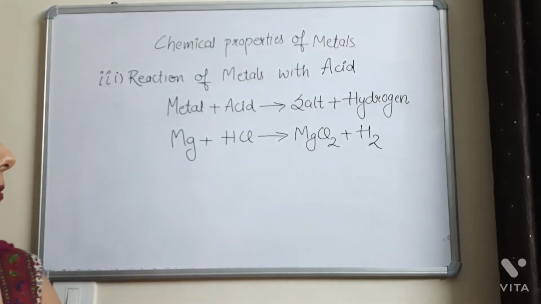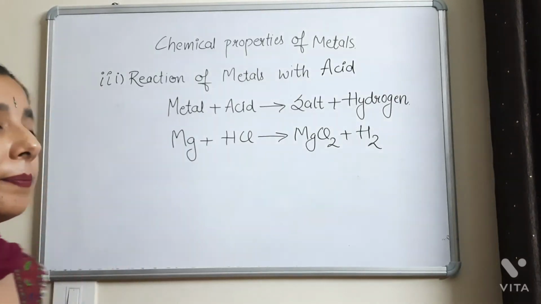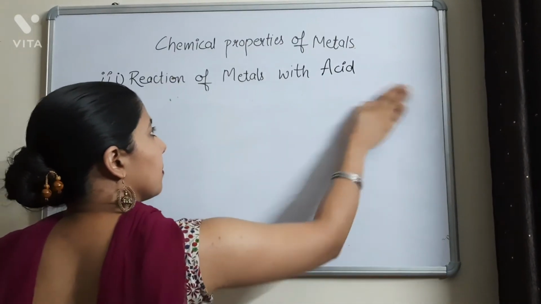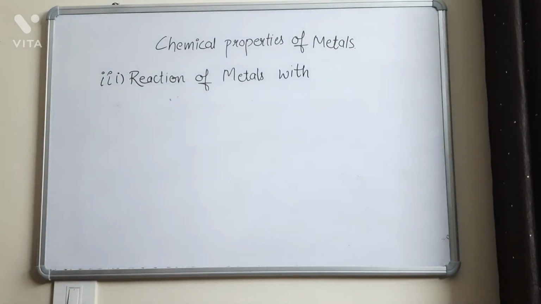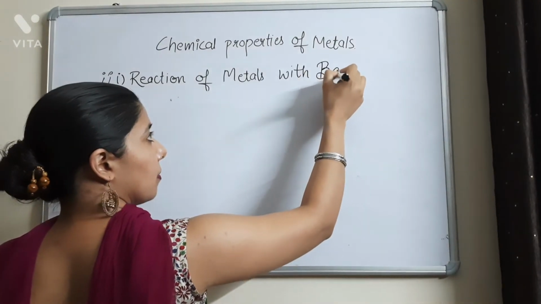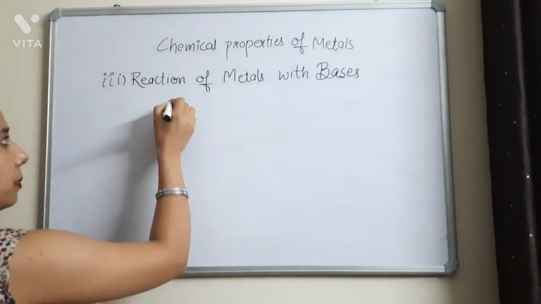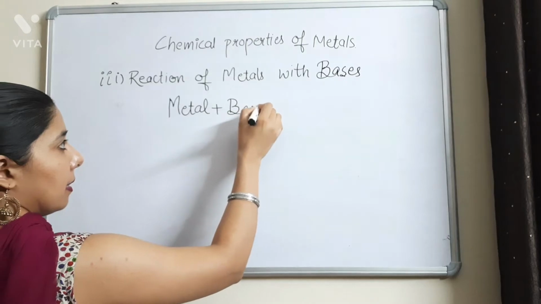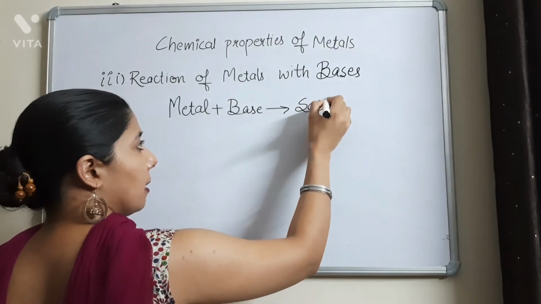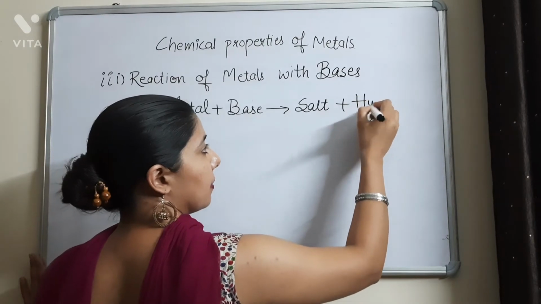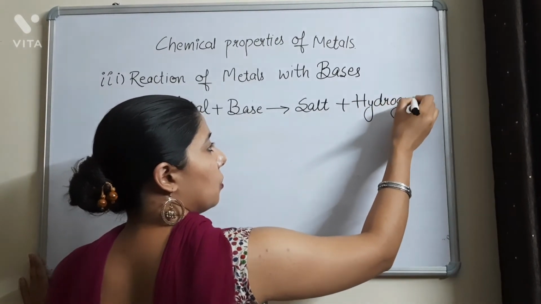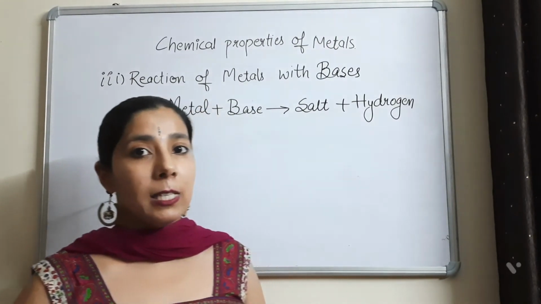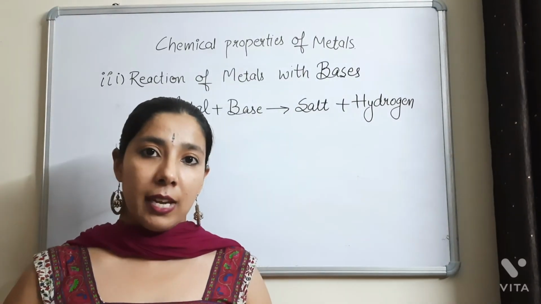Okay. So next will be the reaction of metals with bases. So how do metals react with bases? Whenever there is a metal and it reacts with a base, it forms a salt again and hydrogen gas is released. So in all three cases, whenever metals react with water, with acids, and with bases, hydrogen gas is released.